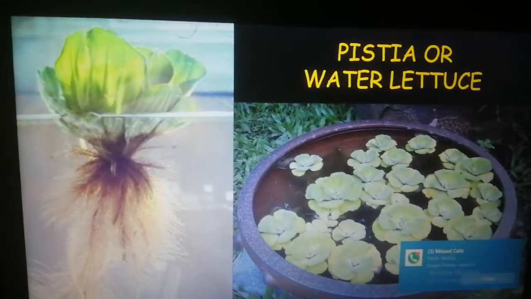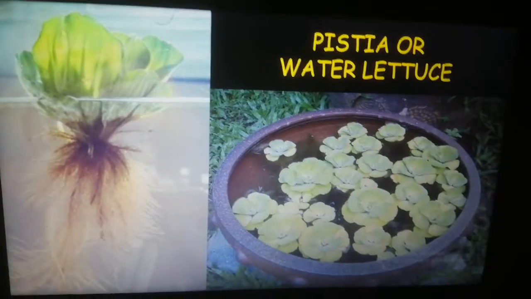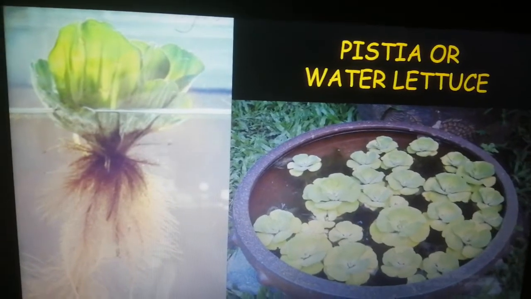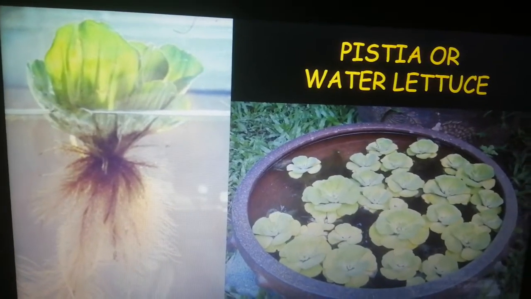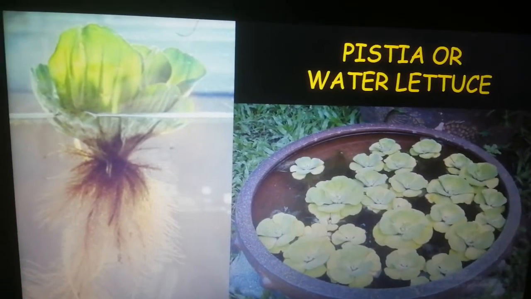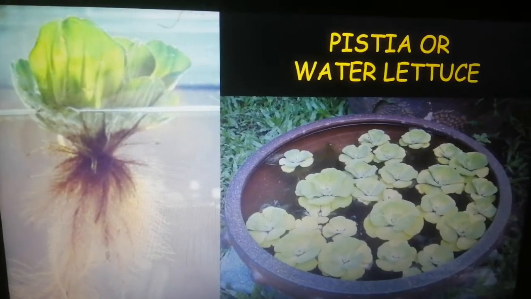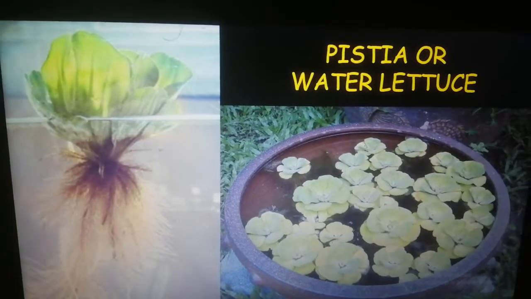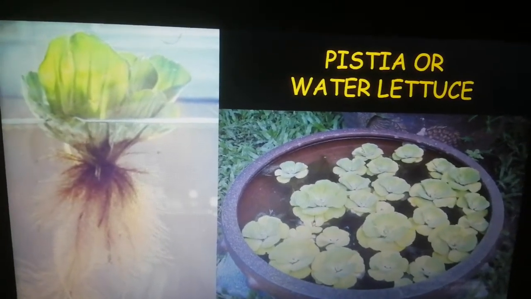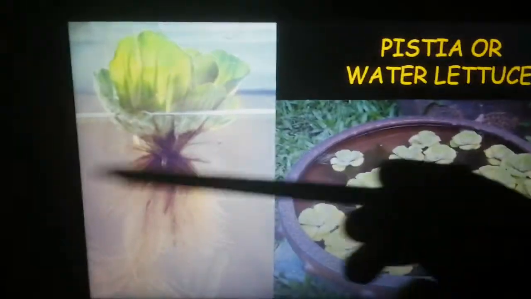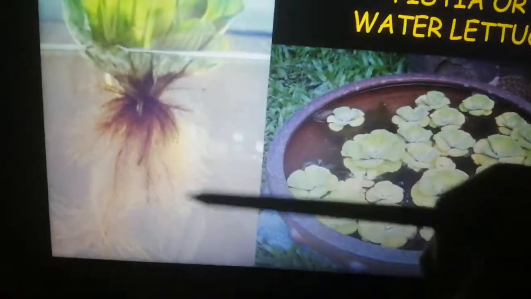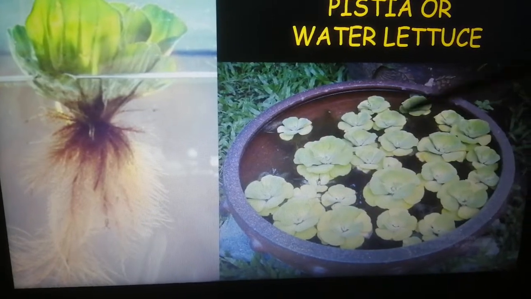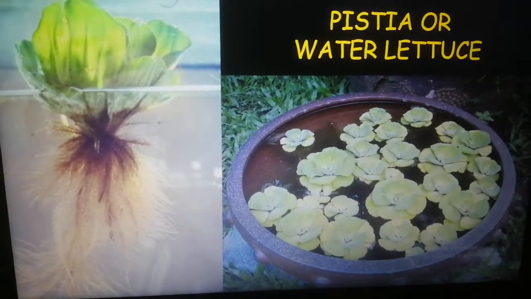Another example of floating plant is pistia or water lettuce, also known as water cabbage. Now why is it called so? Because it appears like lettuce that we eat. Usually we have these lettuce leaves in sandwiches and hamburgers. Yes, so you can see how its roots are floating, and from top it will look like this.